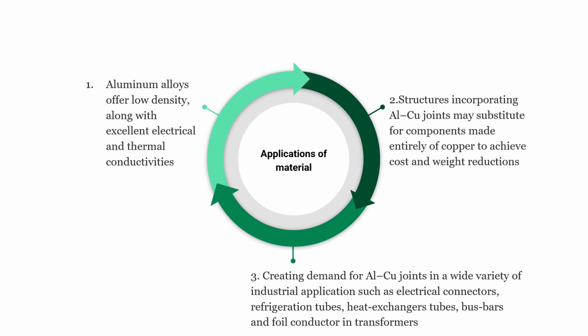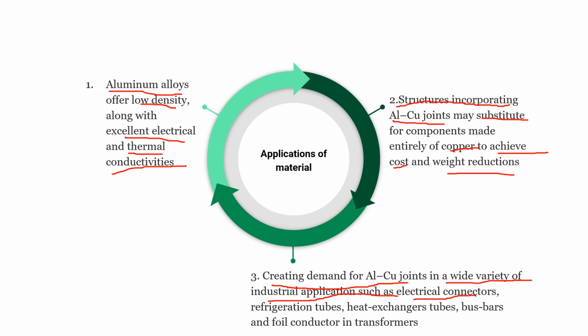For application of material, aluminum alloy offers low density along with excellent electrical and thermal conductivities. Therefore, structures incorporating aluminum copper joints may substitute for components made entirely of copper to achieve cost and weight reduction, which creates demand for aluminum copper joints in a wide variety of industrial applications such as electrical connectors, refrigeration tubes, heat exchanger tubes, bus bars, and also foil conductors in transformers.